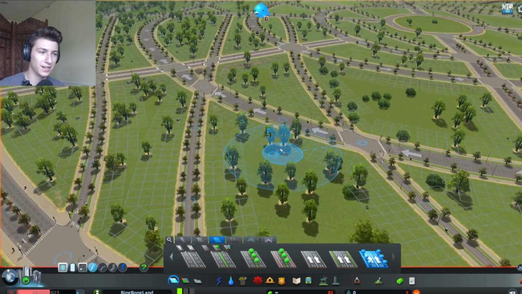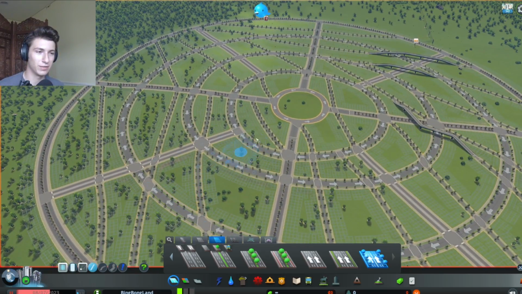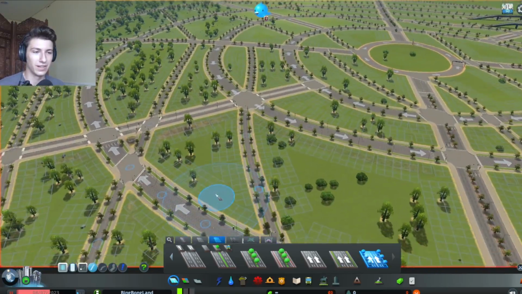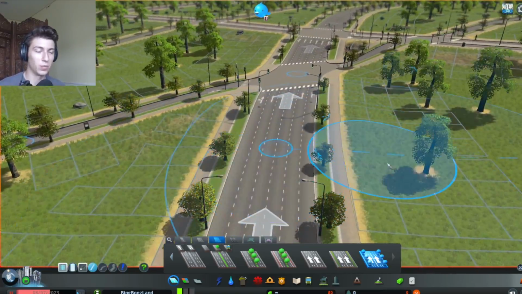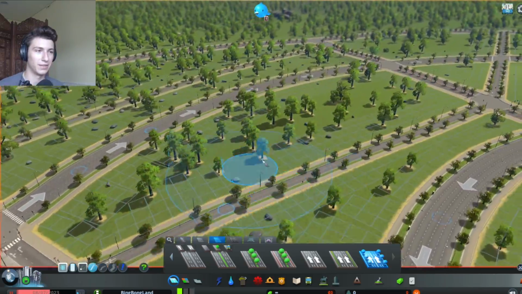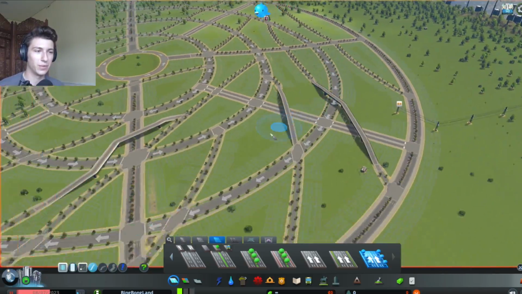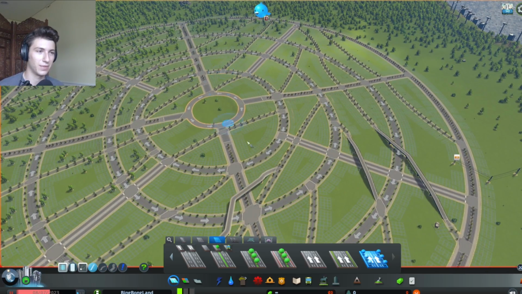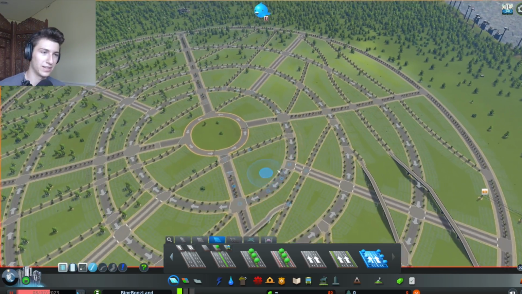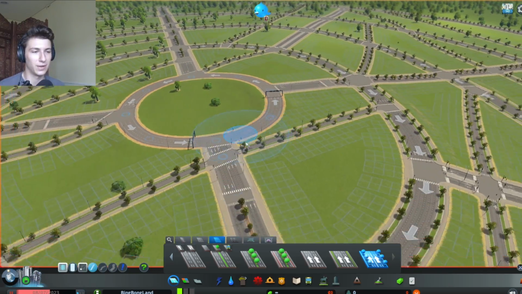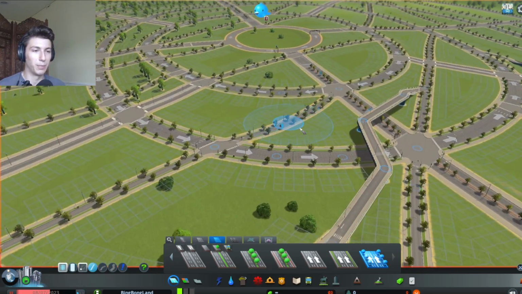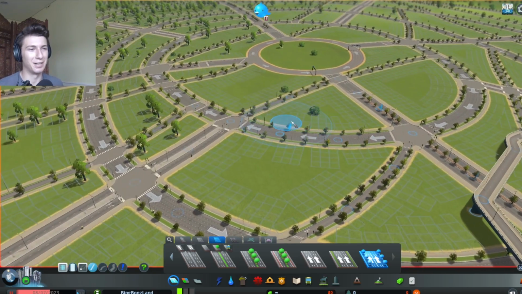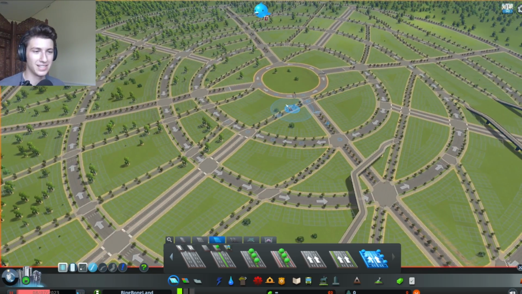So what we have here, these inner 4 rings and then this innermost roundabout, these are 6-lane one-way roads that kind of filter traffic all the way around the city, but they go in different directions. Like this one is counterclockwise, then this one is clockwise, and then the roundabout is counterclockwise. So I don't really know what that's going to do, but we shall see.